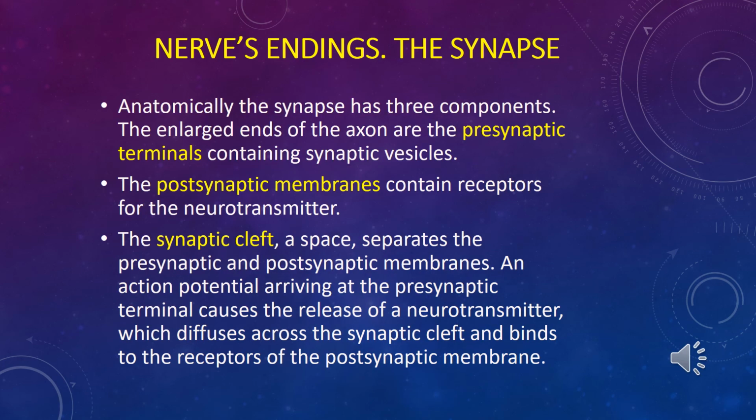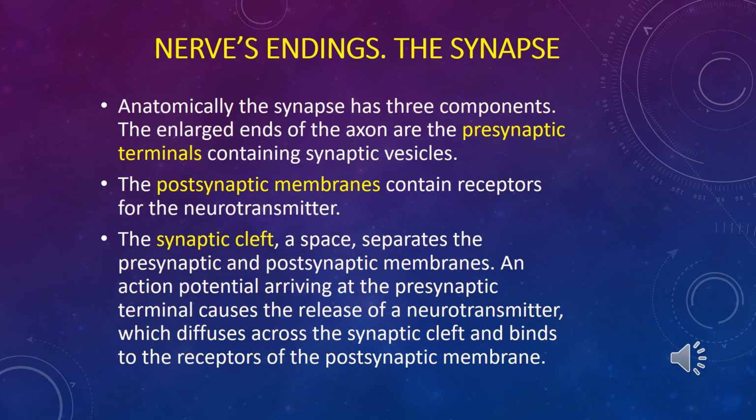Nerve endings and synapse. Nerve endings are a terminal part of an axon or a terminal part of a dendrite. To concern dendrite, if it is the terminal part of a dendrite, maybe receptors or synapse will be formed. To concern the terminal part of an axon, a motor end plate or synapse may be formed.